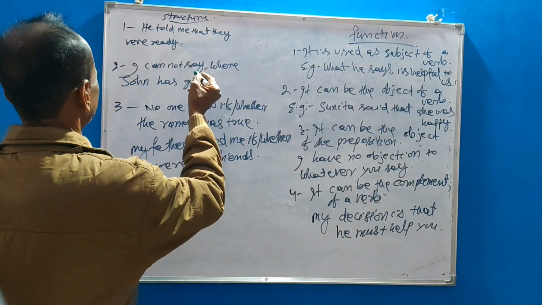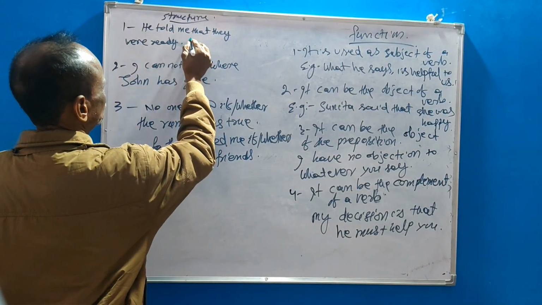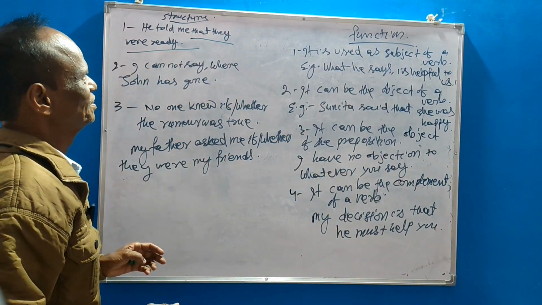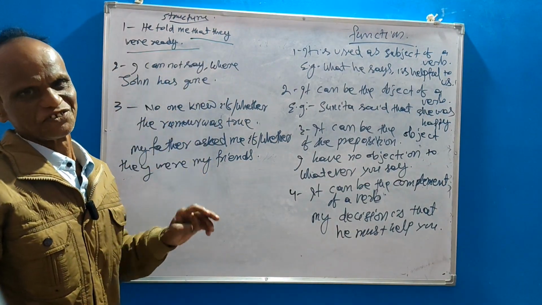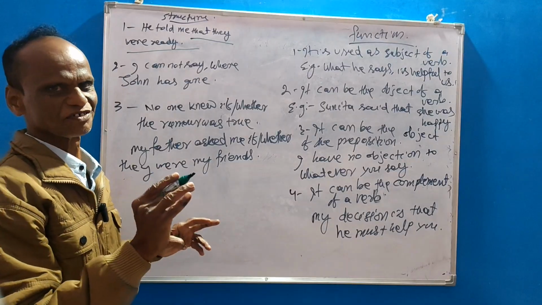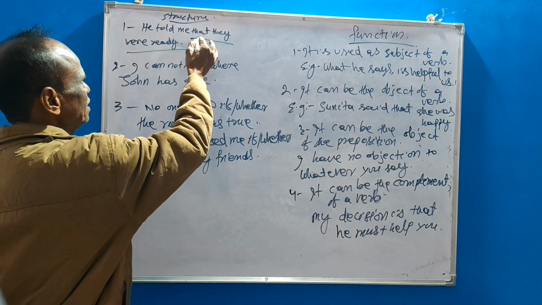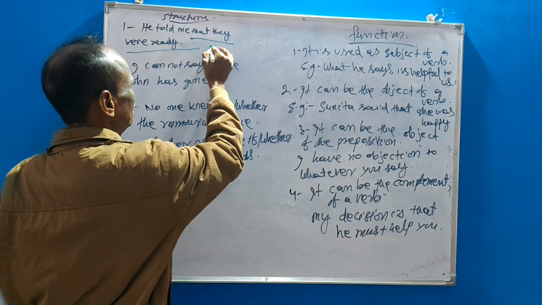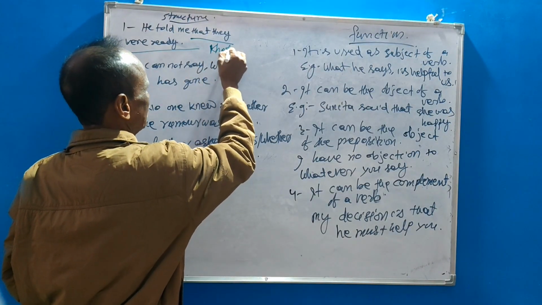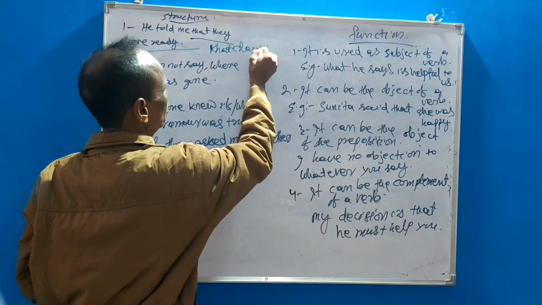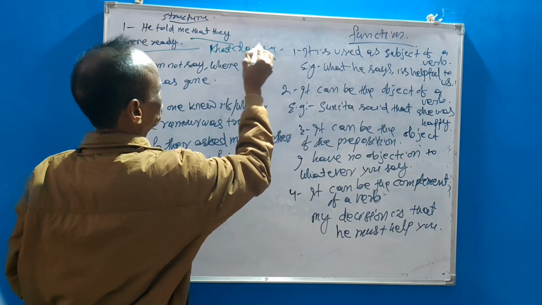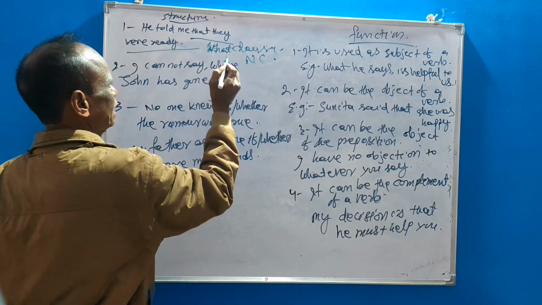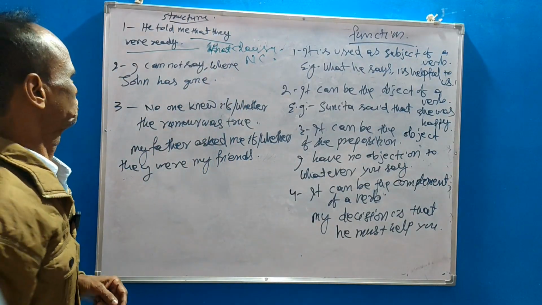He told me that they were ready. Okay? They are ready. That is that clause or say noun clause. Because at the beginning that is used, it is known as that clause or say noun clause. Okay? That clause or say noun clause.